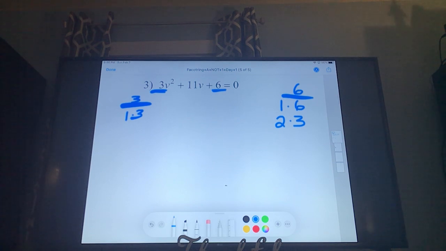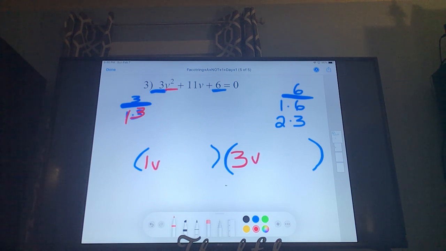Okay, and so we're going to draw our 2 parentheses, just like we normally would. And the first numbers, I'm going to do them in red. I should have done this in red. We got our 1 and 3, and so we put those in the first spots in both the boxes. And we know we have a set of V's. So we could say 1V and 3V.